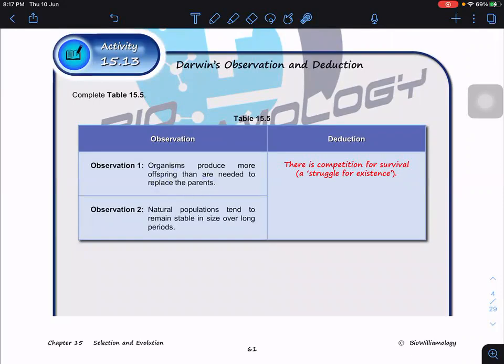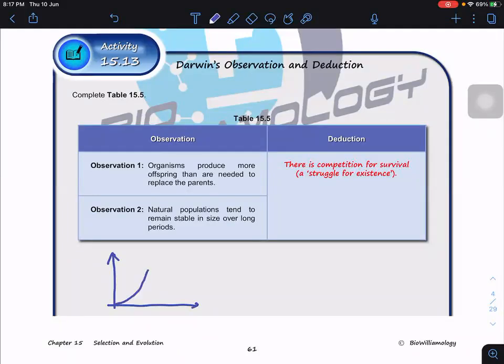To replace the parents, two is enough already. Why do they produce more? In the first part of the topic, we always said that is exponential growth first.